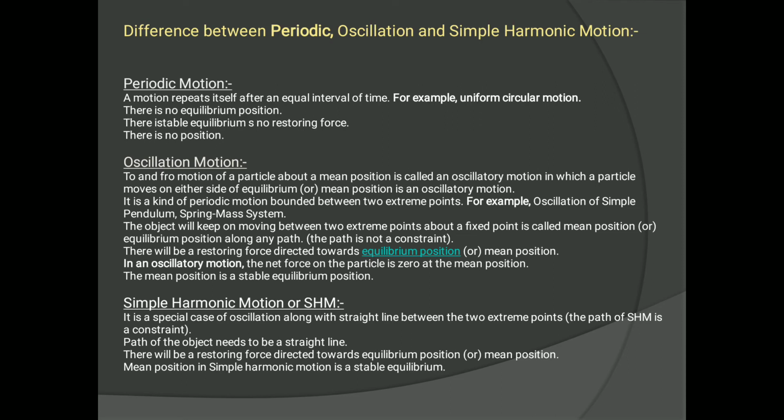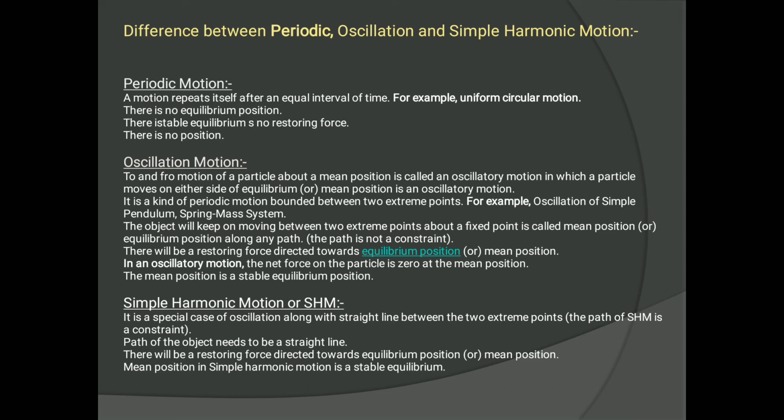Now see the difference between periodic motion, oscillatory motion and simple harmonic motion. Here I have put up some points that differ between periodic motion, oscillatory motion and simple harmonic motion. So let us begin with periodic motion. It is a motion which repeats itself after equal intervals of time. I have told you this in the first slide, right? What is periodic motion? It is a motion which repeats itself after equal intervals of time.